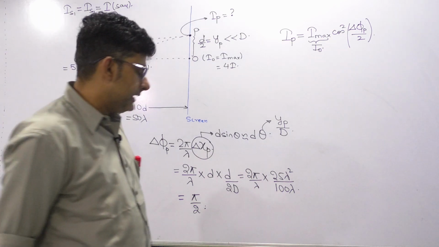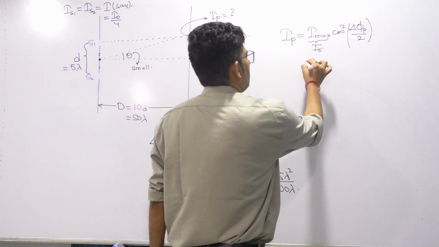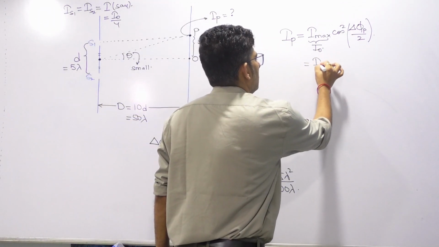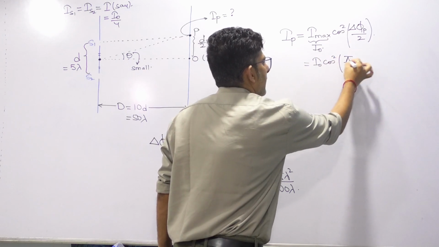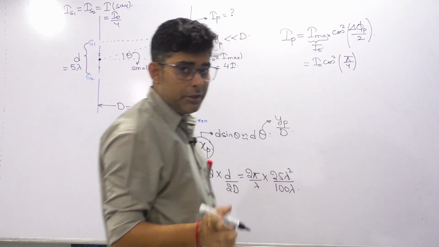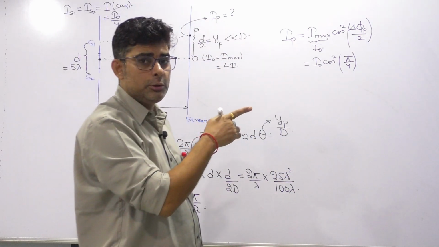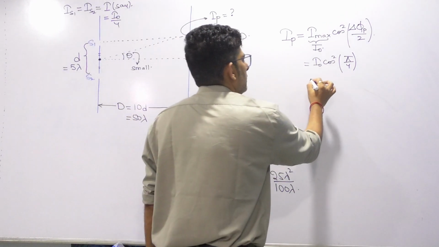Now if it is pi by 2, substitute here I naught cos square, delta phi by 2 was pi by 4. Pi by 4 means 45 degrees, cos 45 is 1 by root 2, cos square is 1 by 2.